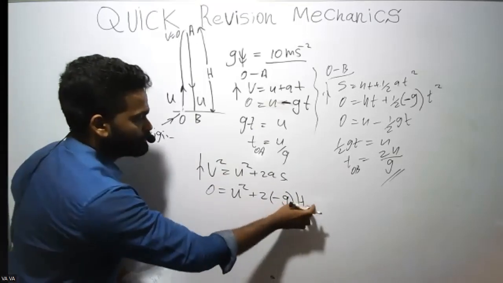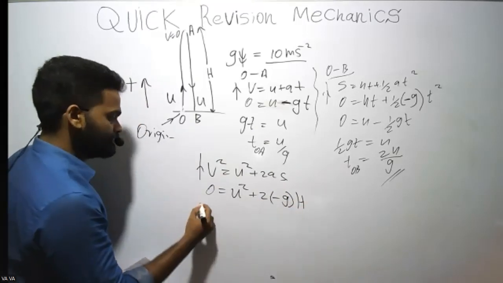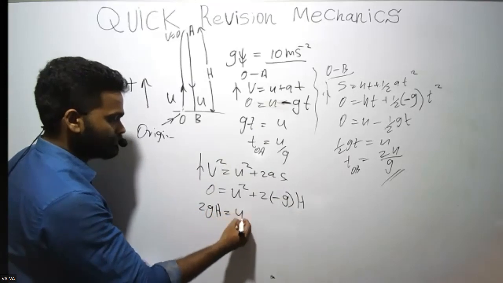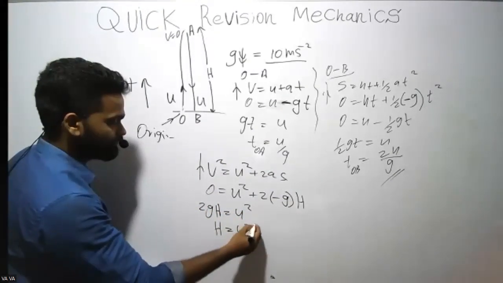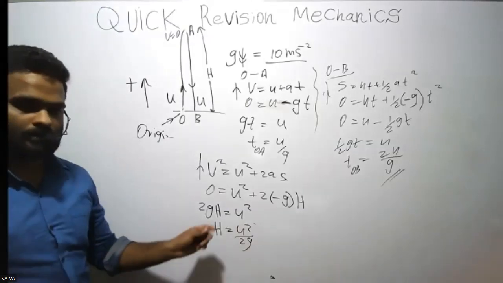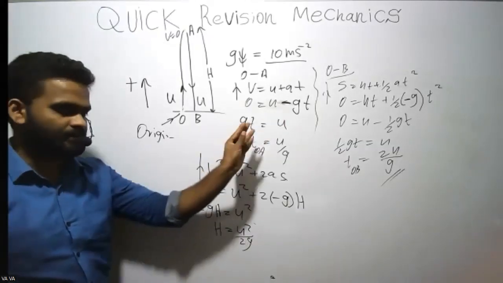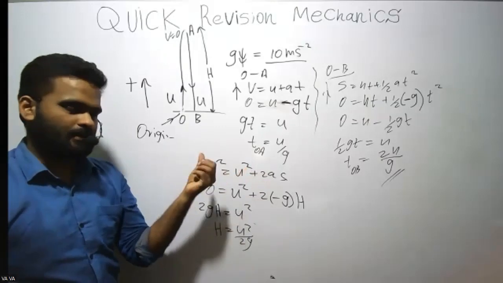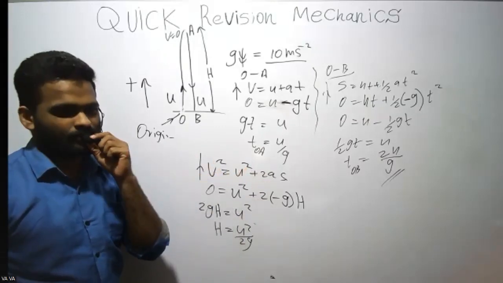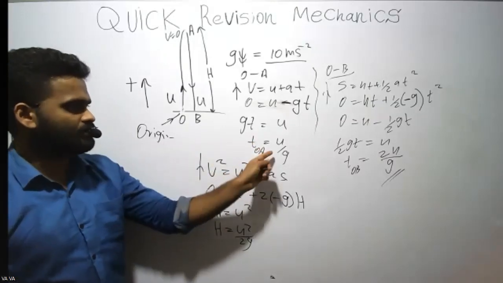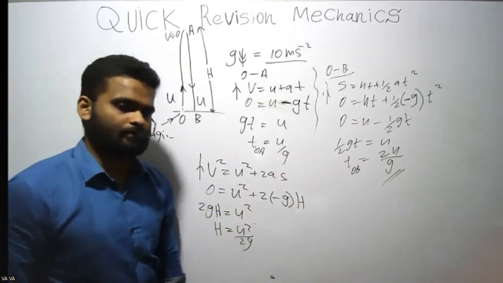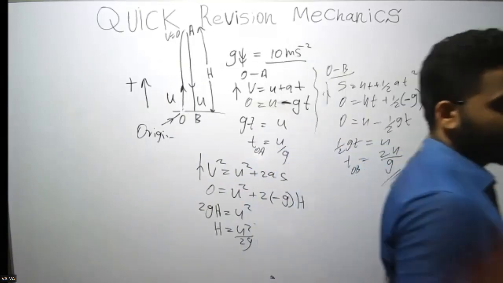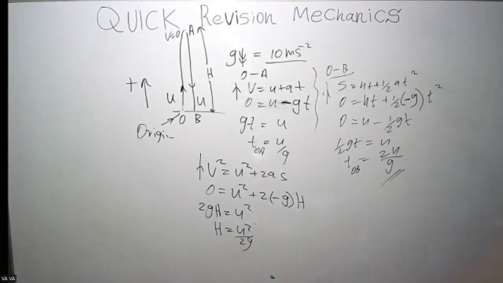So 0 equals u squared minus 2gh. Take it to the other side: 2gh equals u squared, so h is equal to u squared over 2g. You don't have to remember this, just remember the methods. It's better if you can remember, but those are not standard equations.